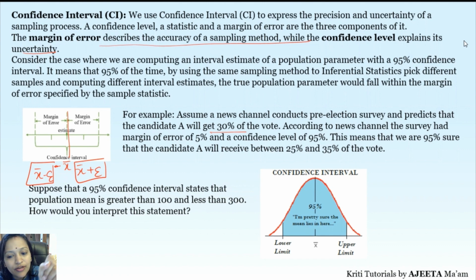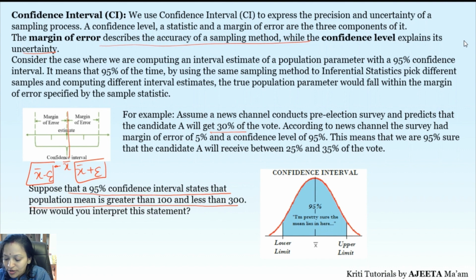Now suppose I have taken a very simple thing here. Suppose that a 95% confidence interval states that population mean is greater than 100 and less than 300. Now how will you interpret this statement? If someone says this, then what did you understand? How are you going to interpret it? What does he or she mean by this?